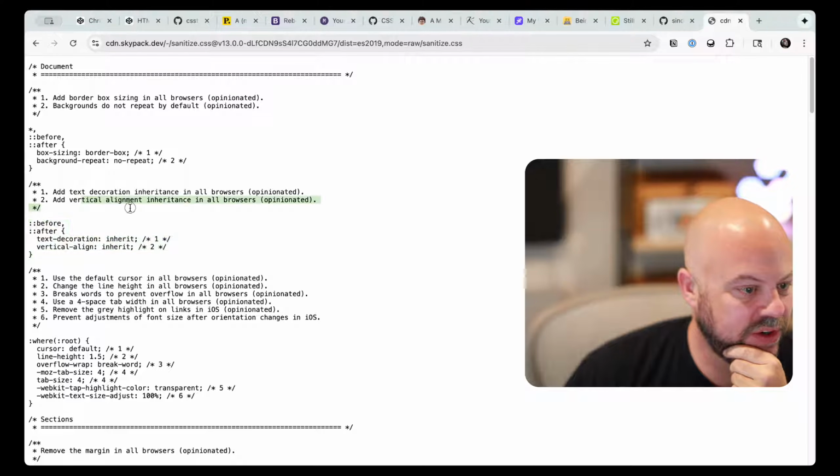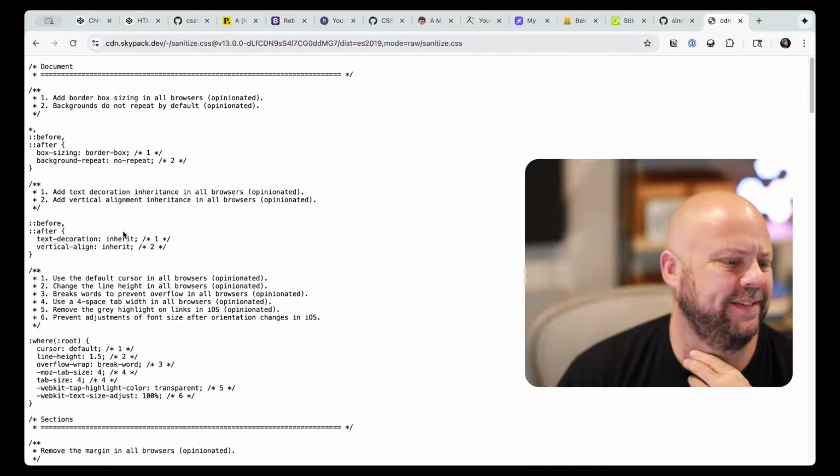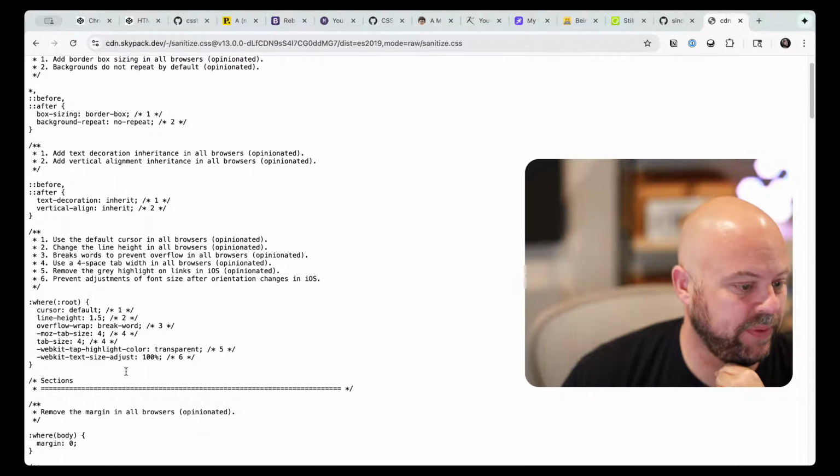Opinionated. Add vertical alignment in all browsers. Opinionated. I don't know enough to know that I want that. Text decoration inheritance for pseudo elements? I don't know. That seems weird.